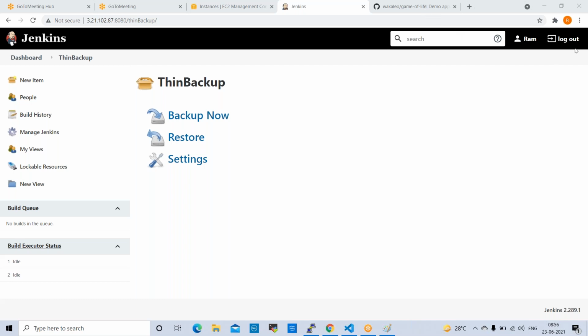Fine. So we stop here for today. Tomorrow we'll work on the master-slave model. That is most important in real projects. We always run the jobs on slave servers. We don't run the jobs on the master server. We always run the jobs on slave machines only. Tomorrow we'll take one slave server, and on top of that we can run all the jobs on the slave server. In master we trigger the job, and it will run on the slave server. That we will work on tomorrow.